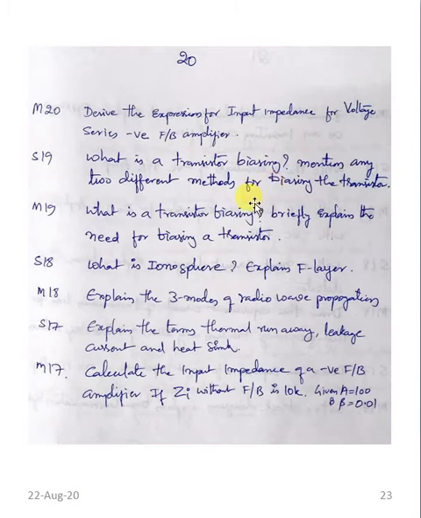And the same question is repeated here. And what is ionosphere? Explain F layer. Explain three modes of radio propagation. Explain thermal runaway, leakage current and heat sink. Calculate input impedance of negative feedback if Zn is equal to this much, and amplification factor, and A is equal to this much. Forward amplification factor and reverse amplification factor are this much, and you need to calculate. So like this it is given.